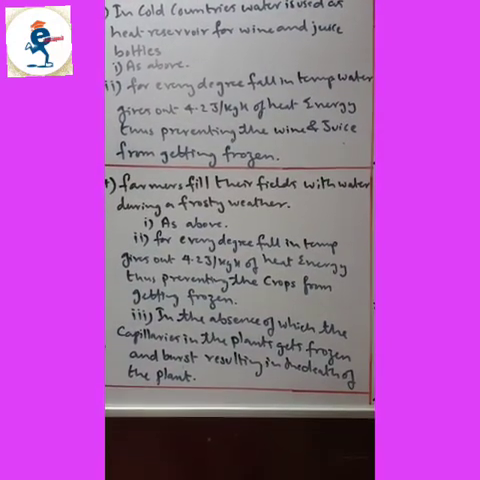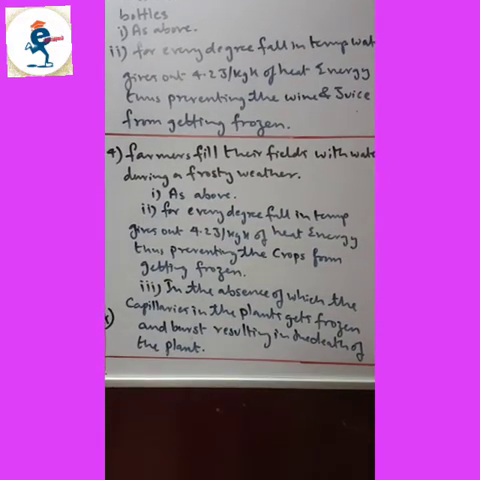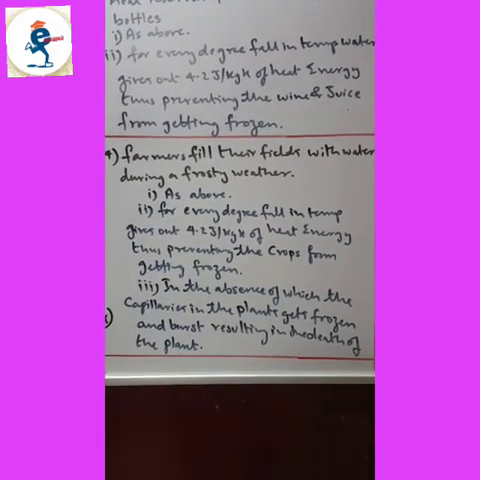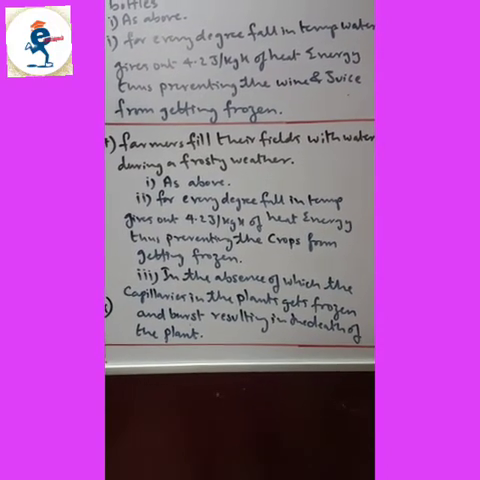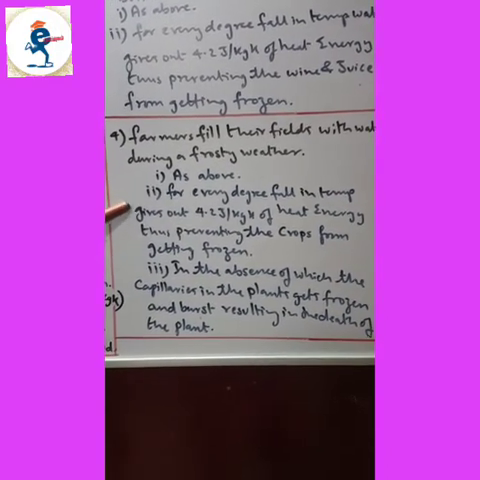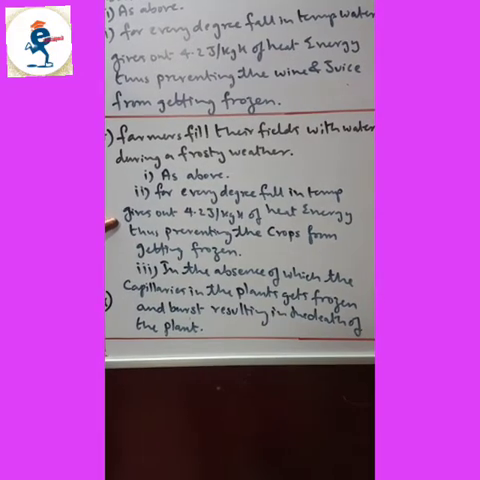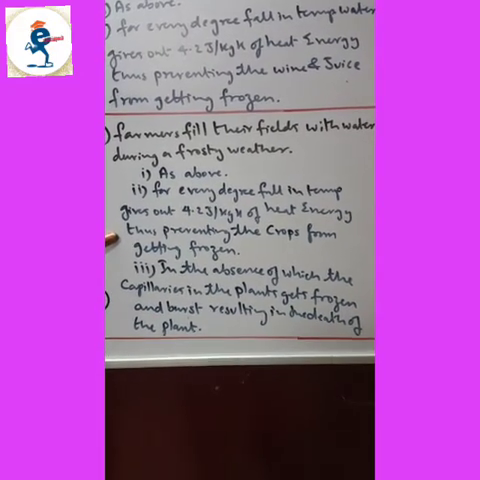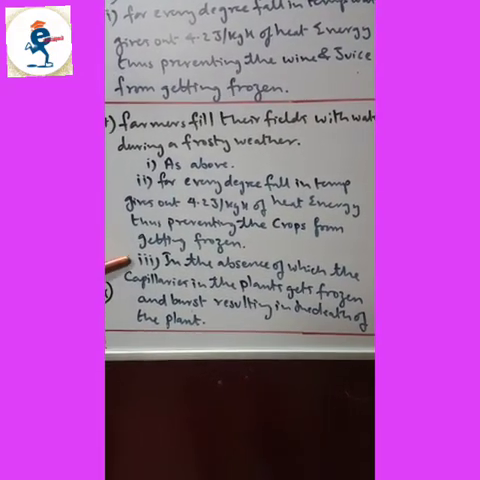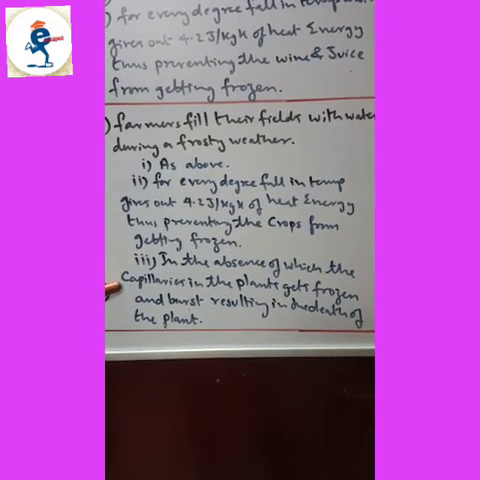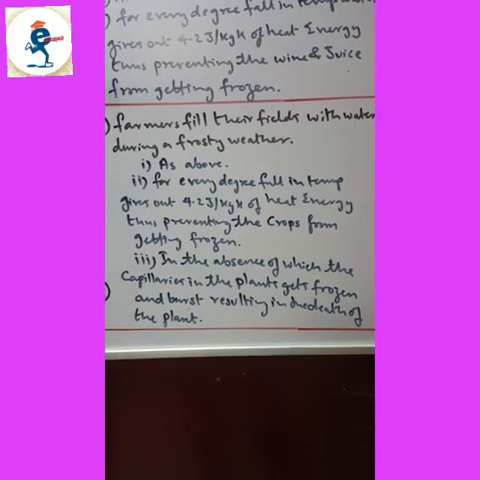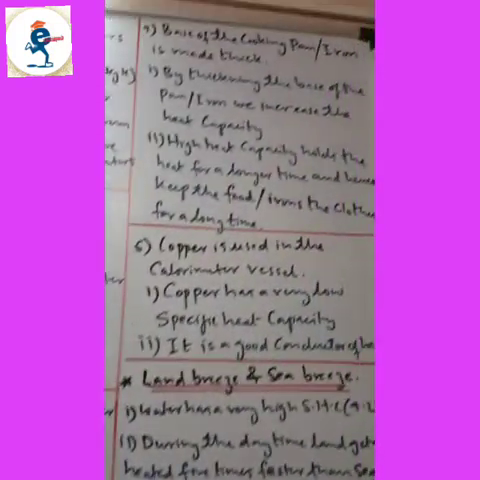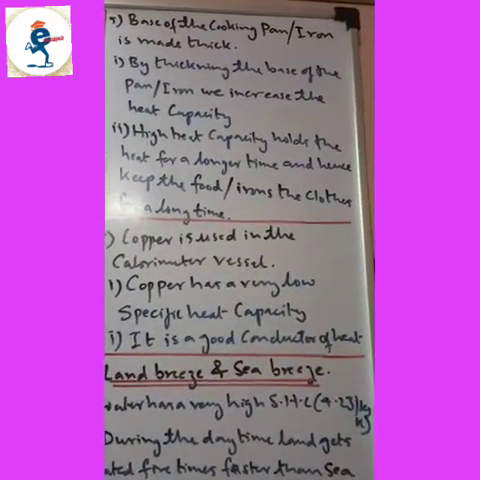Now farmers fill their field with water during frosty weather. So first reason is the same, that means water has a very high specific capacity, 4.2 joules per kg Kelvin. Second point, for every degree fall in temperature, it gives out 4.2 joules per kg Kelvin of heat energy, thus preventing the crop from getting frozen. Now third point, in the absence of which the capillaries in the plant get frozen and burst, resulting in the death of the plant.